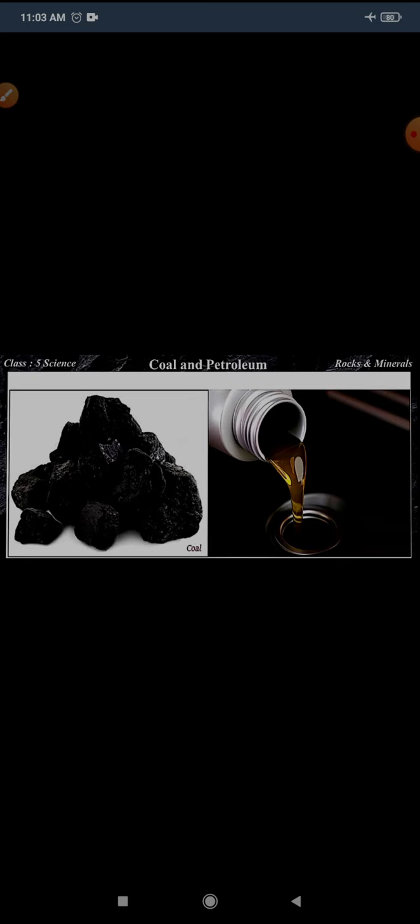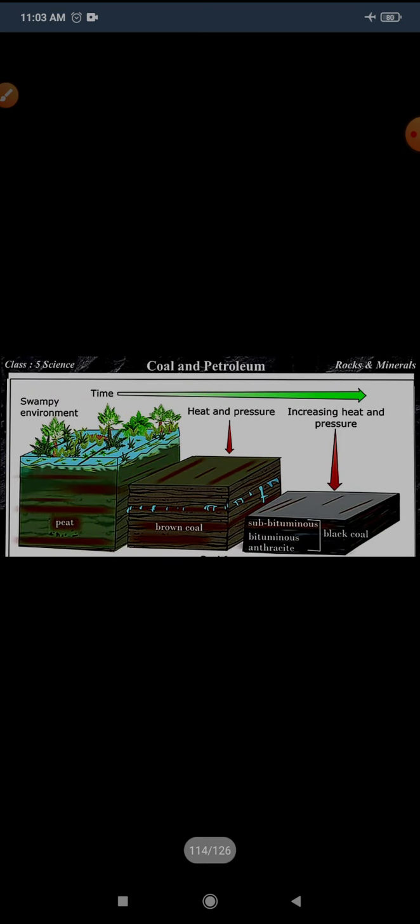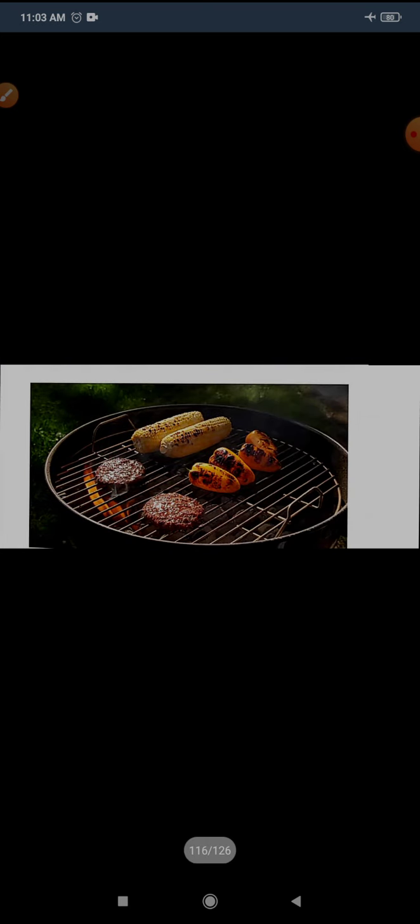So coal and petroleum are two important products obtained from rocks deep within the earth. Coal is usually found in layers and it is formed from dead plant matter buried under great pressure over millions of years.